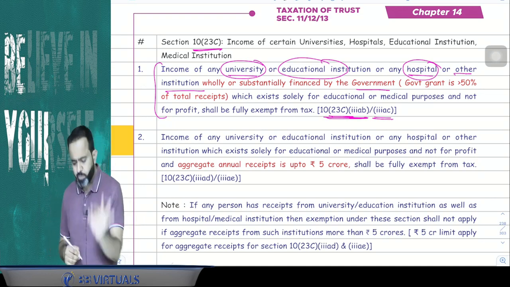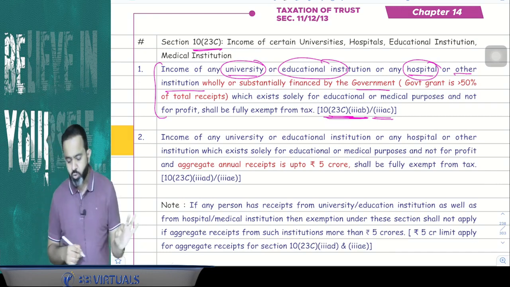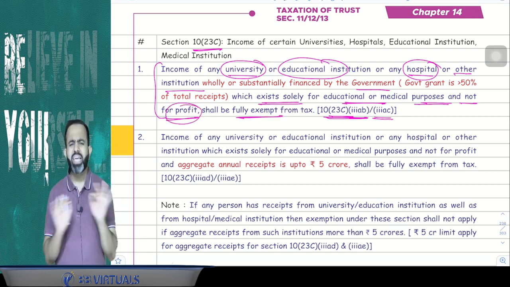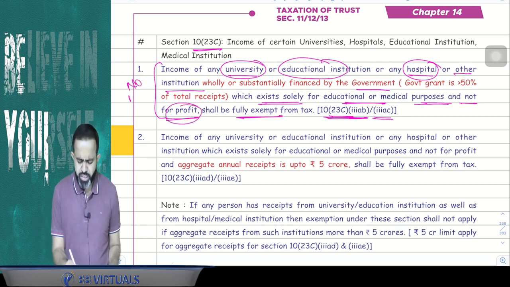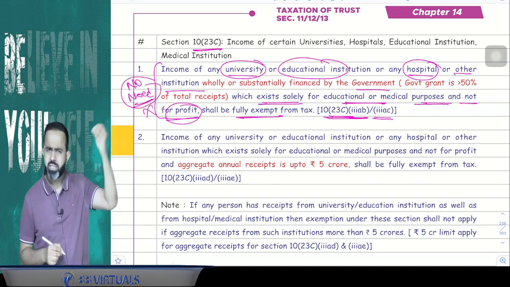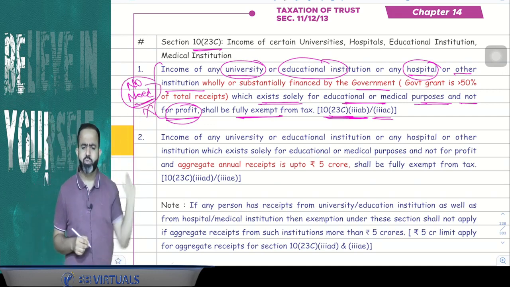So government hospital, government university, government school, guys, which exists solely for educational or medical purpose and not for profit purpose, shall be fully exempt, and there is no need of any registration. There is no need of any approval. Their income is totally exempted.